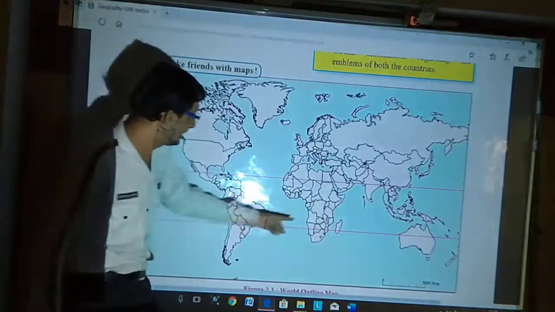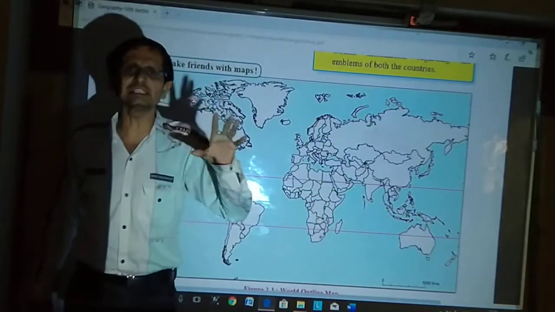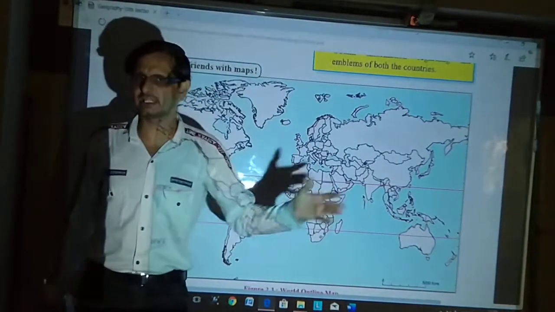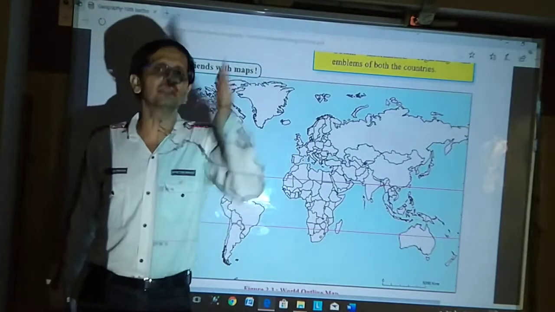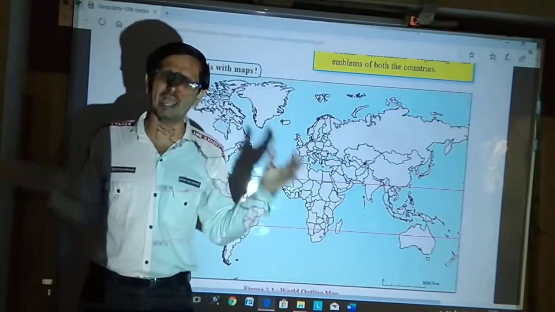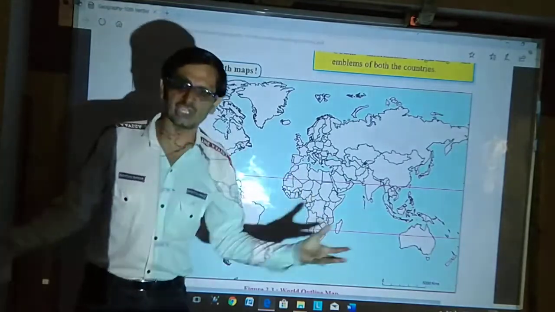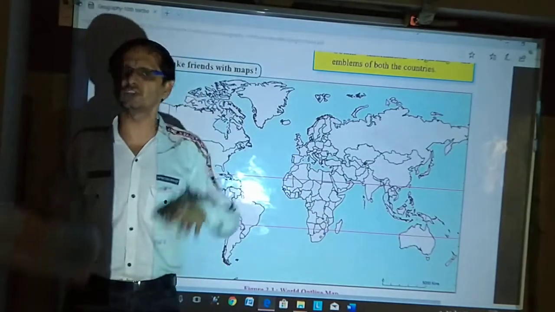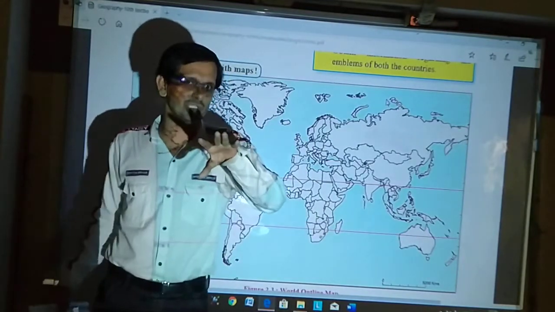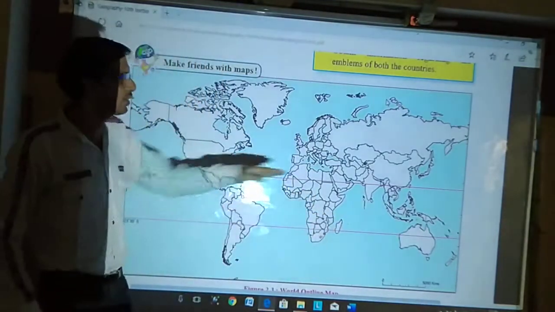All these lines are imaginary, whether Tropic of Capricorn, Tropic of Cancer, equator, or even latitude and longitude. They are nothing but fiction. But for the sake of convenience, understanding, and calculation, especially in navigation, they draw these lines.